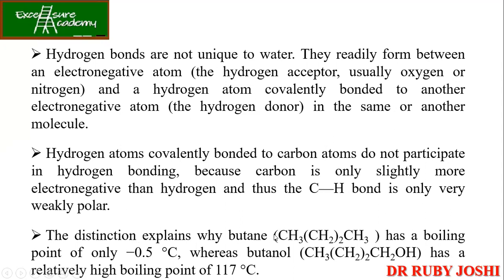So this explains why butane has a boiling point of only minus 0.5 degrees Celsius, whereas butanol, where an alcohol group is there, has a relatively high boiling point of 117 degrees Celsius. So आपको ये अंतर समझ में आ रहा है? So this is very important to understand. आपको ये note down करना पड़ेगा that this point is important to understand why butane and butanol, just because of one alcohol group being present, have such a huge difference in the boiling point of these solvents. Okay, so ये आपका answer यहाँ पे है. You need to understand and please make a short note of it.